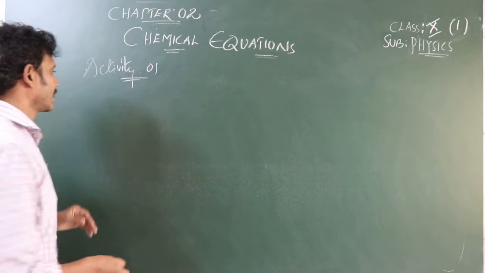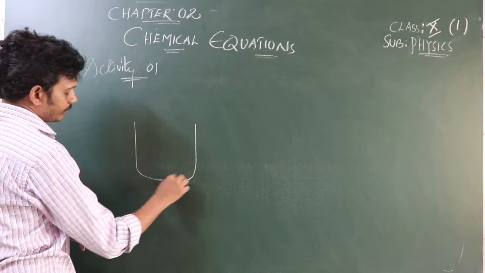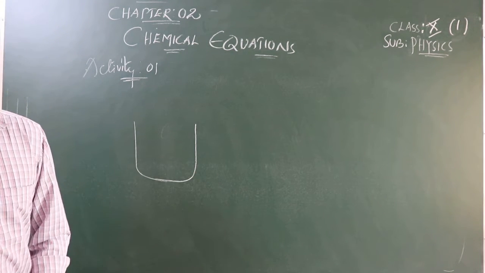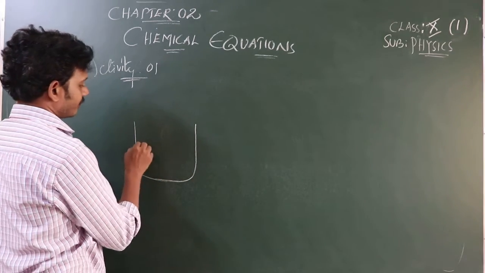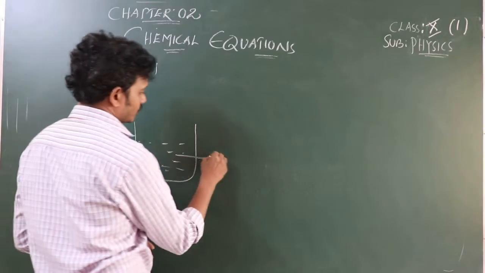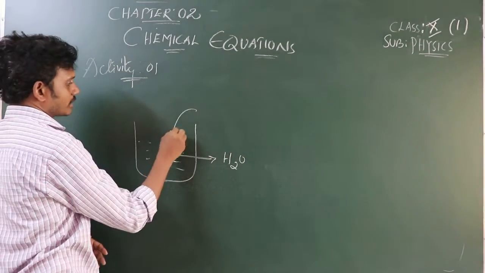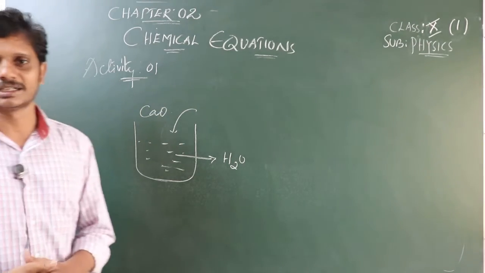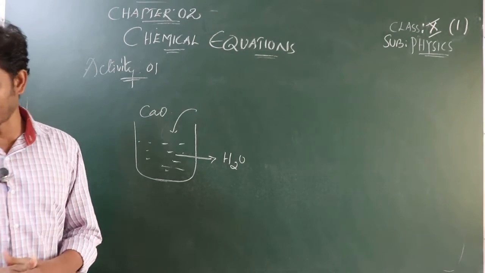First, let's take one beaker. Let it be filled with calcium oxide. But before that, let's add some water. So this is water present in it. To this water, calcium oxide, CaO, quicklime, is added.